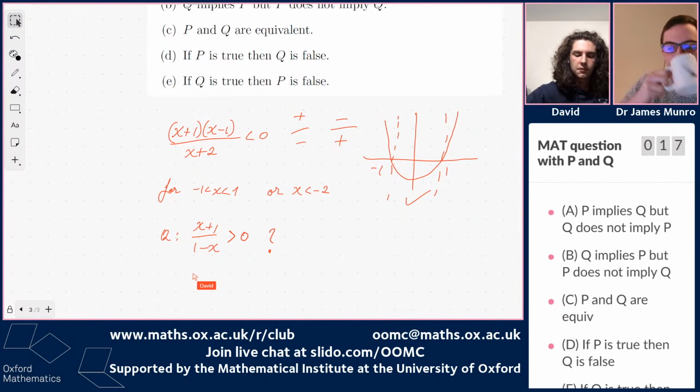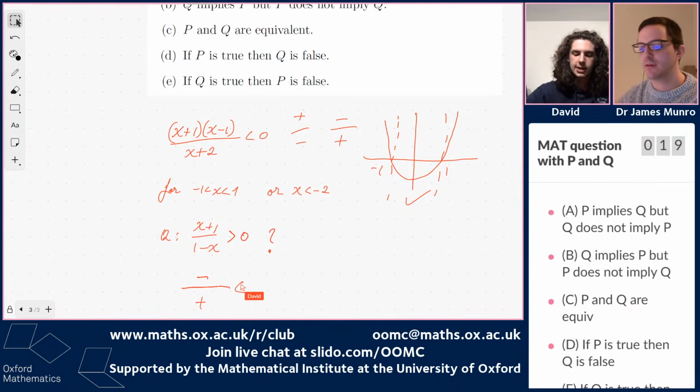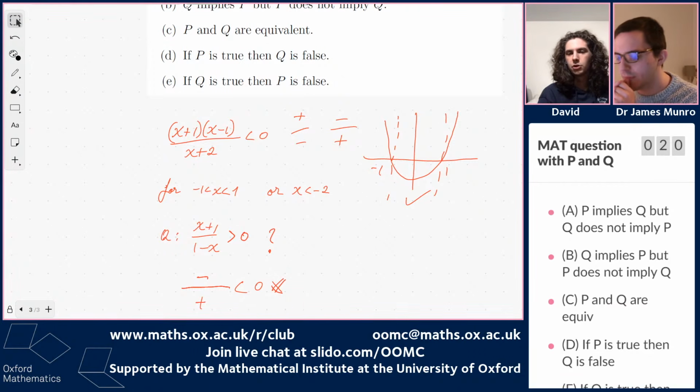Well, if x is less than negative 2, then we have the fraction, and the top bit is negative, and the bottom bit is positive, because negative makes a positive. So that is less than 0, which is wrong. So Q doesn't hold.